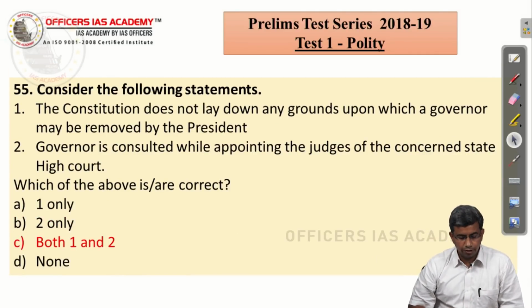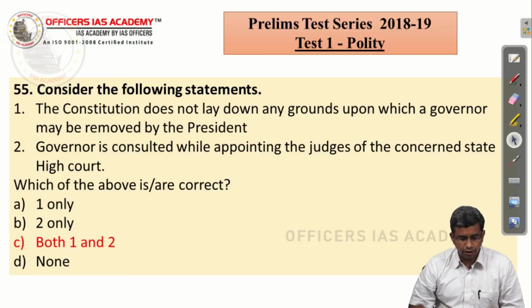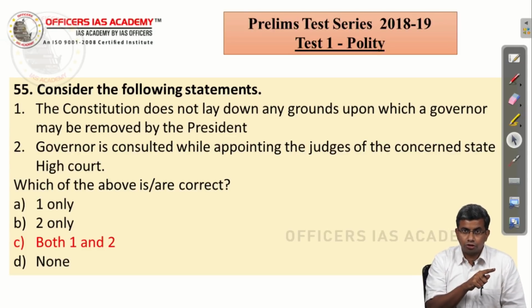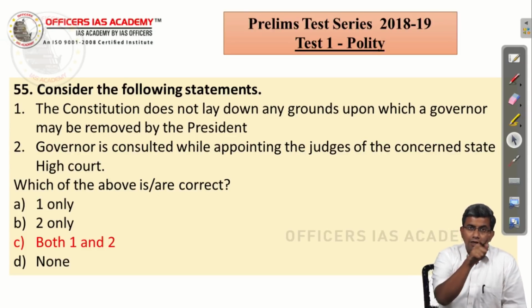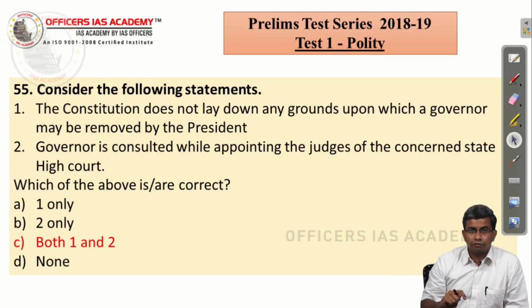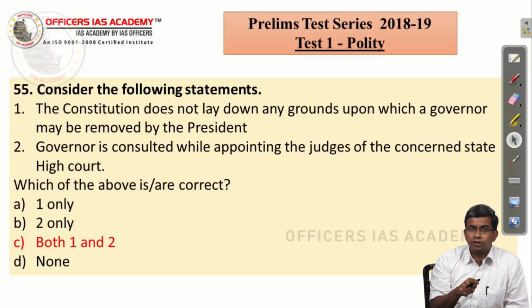Consider the following statements. The constitution does not lay down any grounds upon which a governor may be removed by the president. Yes, it does not say that. Governor is consulted while appointing the judges of the concerned state high court. He is consulted, because the constitution originally said the president shall consult the Chief Justice of India, Chief Justice of the concerned high court and the governor of the state. Now, under the collegium process, who initiates the vacancies for appointment of judges of the high court?